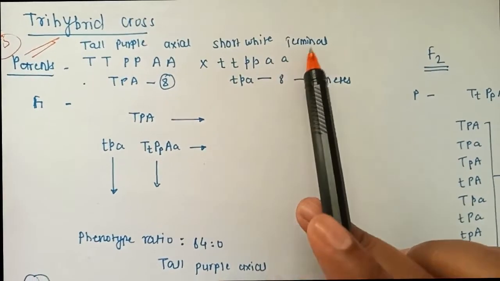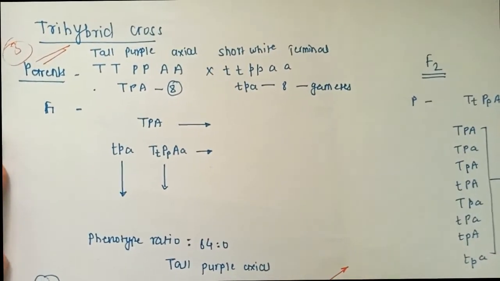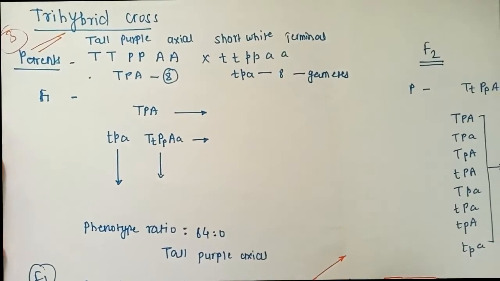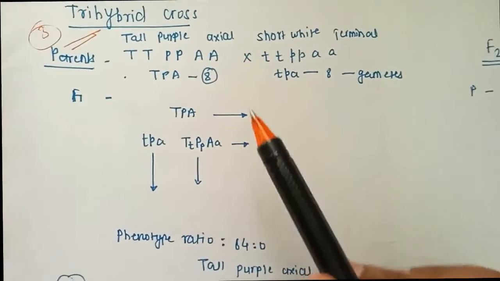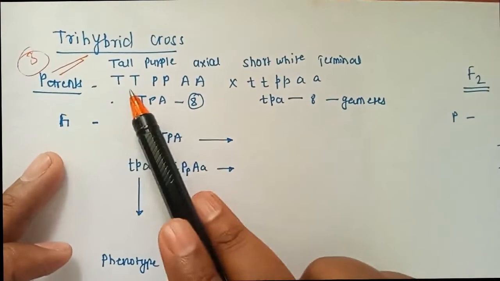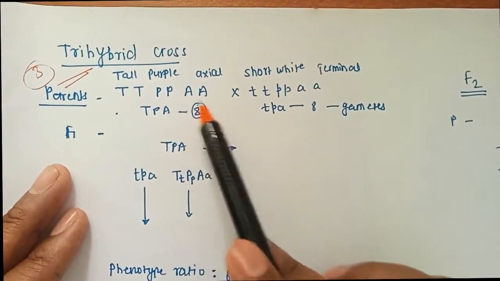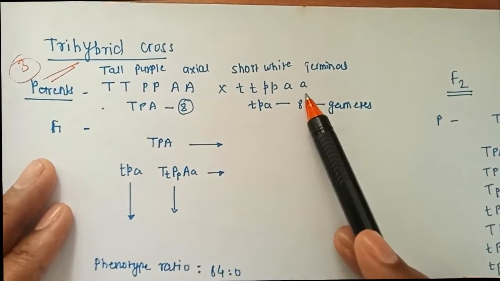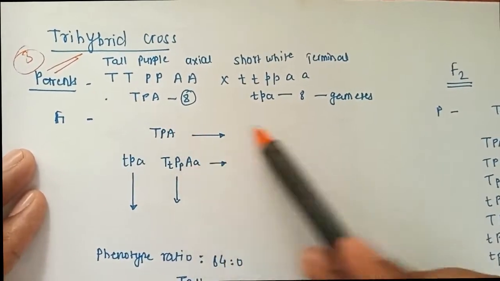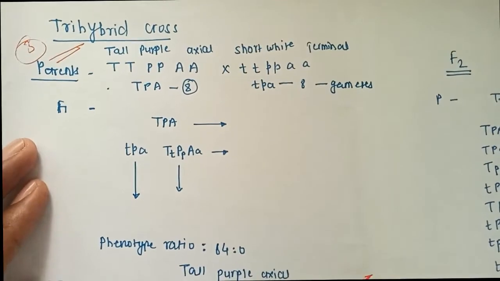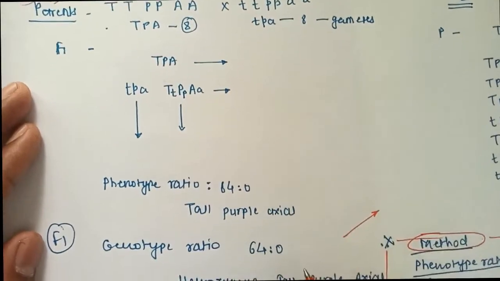How terminal and axial look, I have explained in the slide where I explained all the 7 characteristics that Mendel had considered. So please refer to that chart. Now here I will say, in these 3 contrasting characters, what are the possibilities of gamete formation. So there are 8 gametes that will be formed, so 8 gametes will be formed. Now writing 8 gametes vertically and 8 gametes horizontally, we have 64 elements to write down. So please write down and check the 64 table.